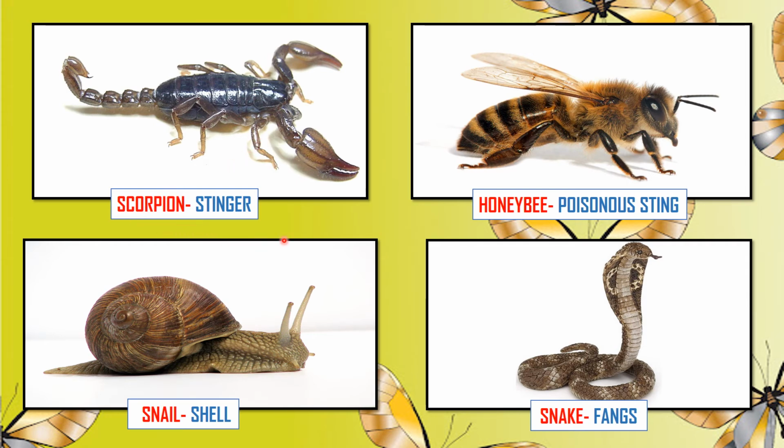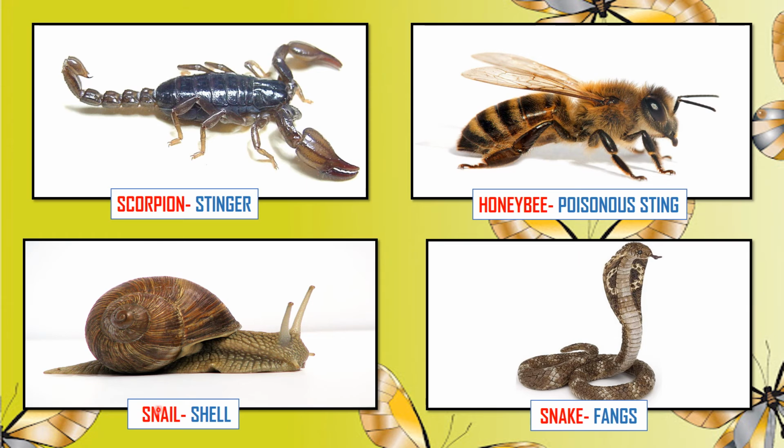The next is the honeybee. The honeybee has a poisonous sting. The sting is located at the end of the abdomen and has toxins. It mostly stings when there is a threat to its hive, and when it does sting, it dies.